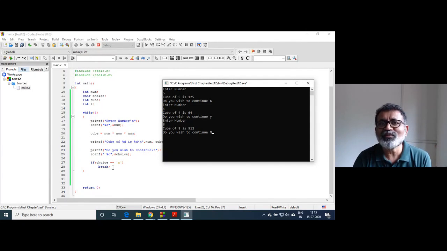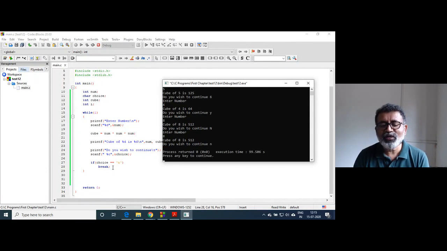No, the code is dumb. You have not written anything in that. So though I don't wish to continue, when I enter N, and unfortunately the caps lock was on, the user doesn't know, maybe sometimes. So if I now run it, it will again ask, because you have not written the condition that way. So there is a compulsion that you have to enter a small n, then only the program will be terminated.